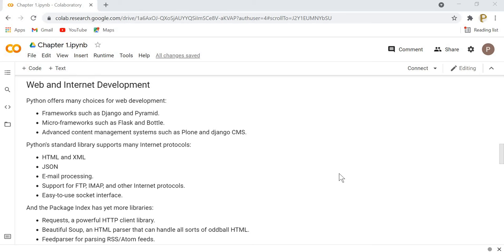Python also has libraries dedicated to socket programming, and we can use the concept of socket programming to develop various chat applications as well as other message based or message driven applications.